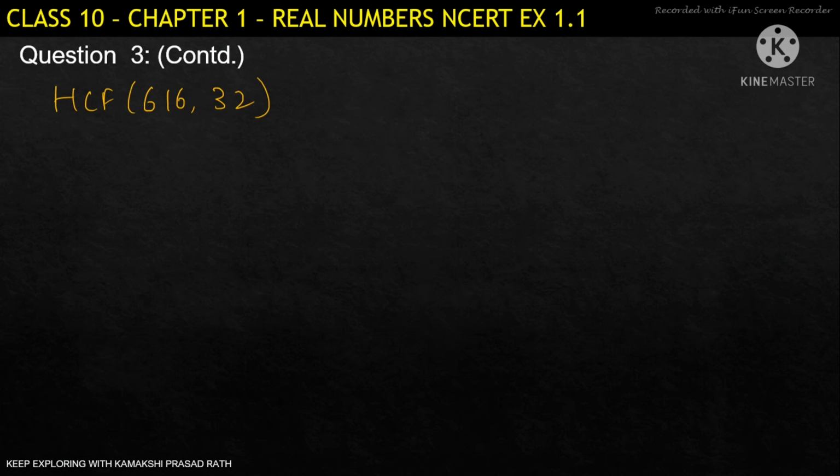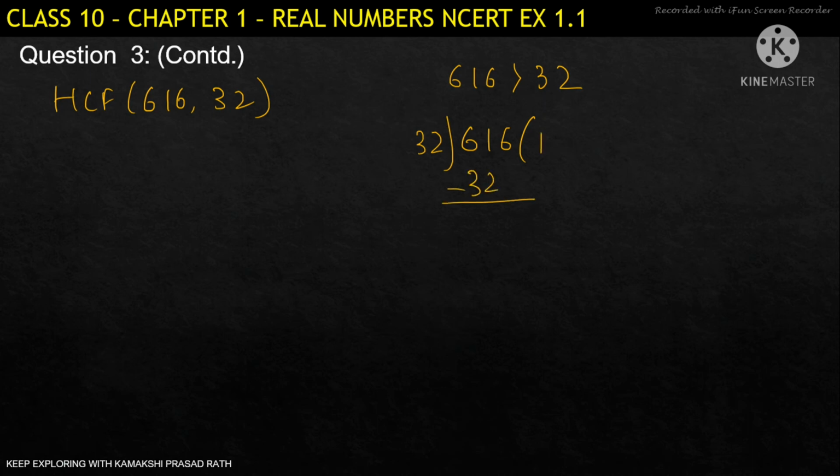First you see here 616 is greater than 32. So 616 we will divide by 32. 32 ones are 32. Remainder we get: 11 minus 2 is 9, 5 minus 3 is 2. Next, again, 32 into how much will get 296?